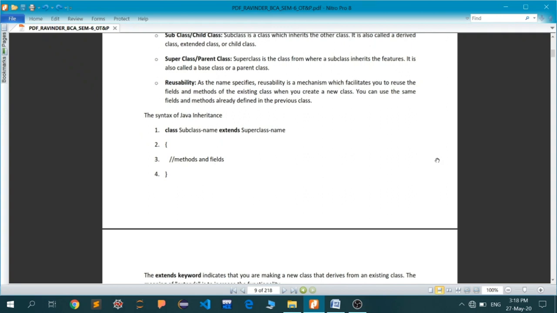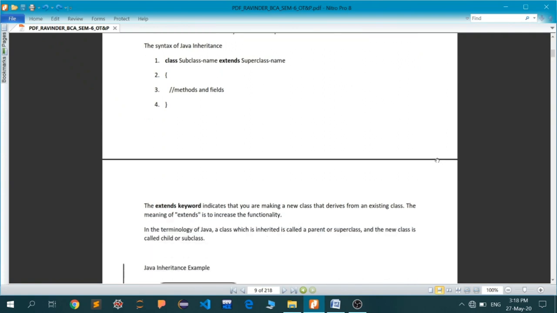Now, how do we achieve inheritance in Java? Although we haven't discussed the syntax of Java yet, I am just going to give you a little glimpse of how it looks. Every class in Java starts with a keyword called class, and then you insert the name of the class. And inside these braces, you will write all the fields of the class. Fields means all the variables that you want to define, and all the methods that you want to define.